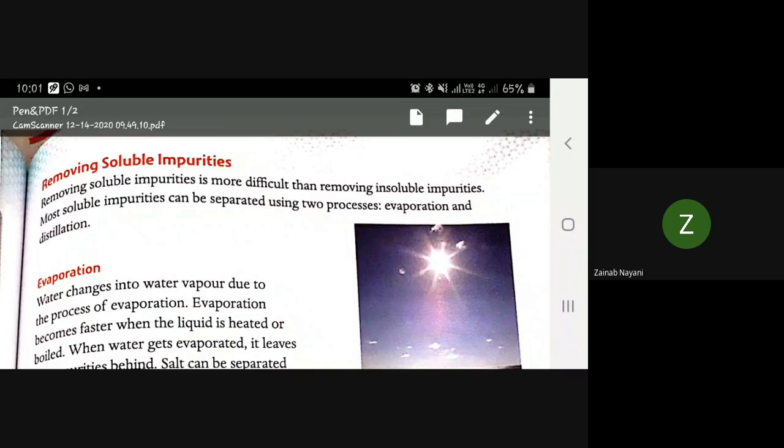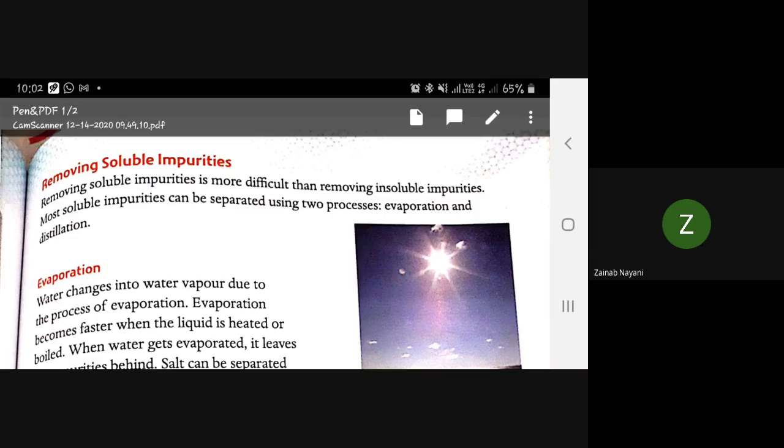Removing soluble impurities is more difficult than removing insoluble impurities.